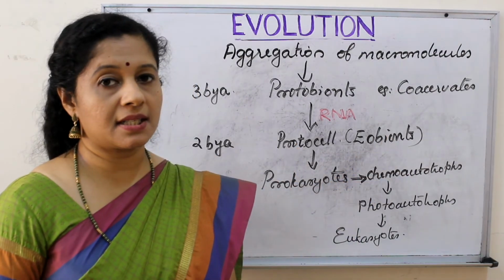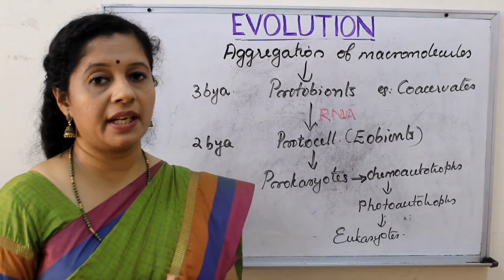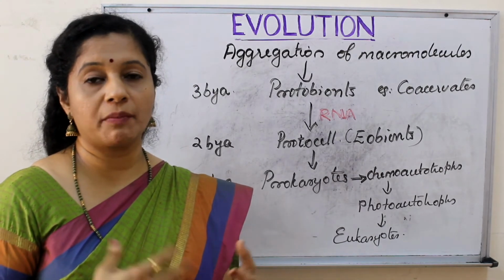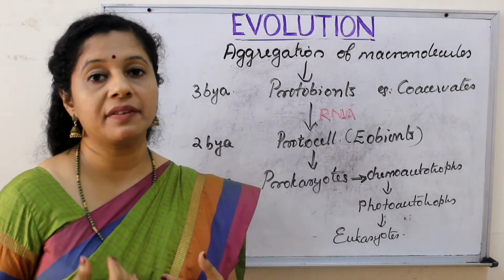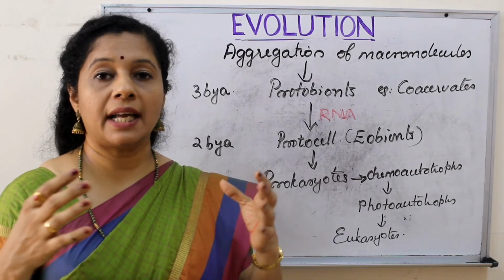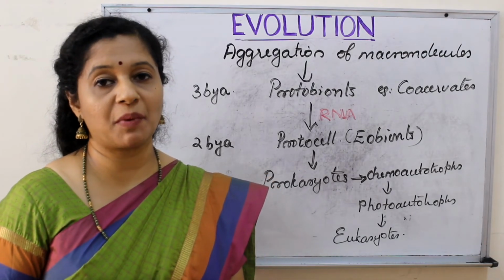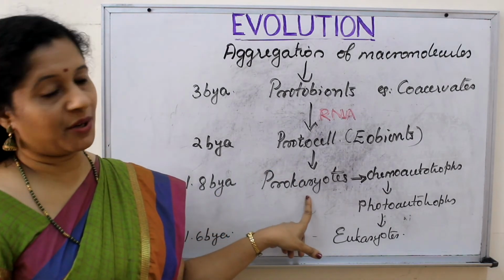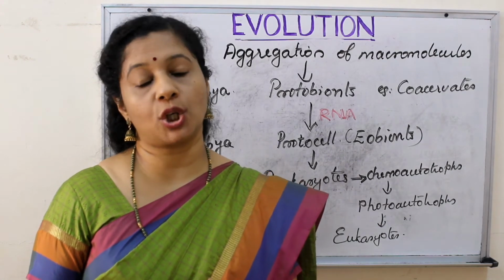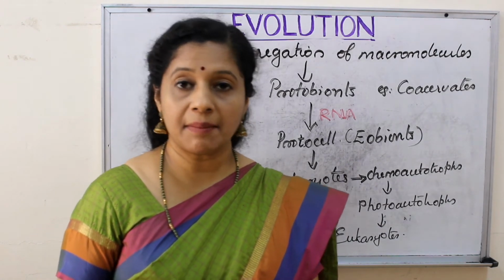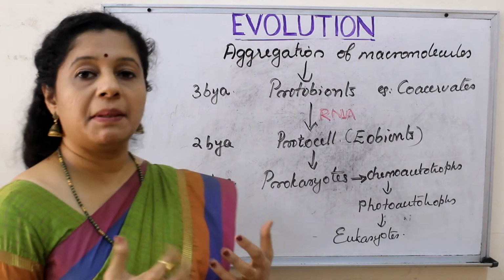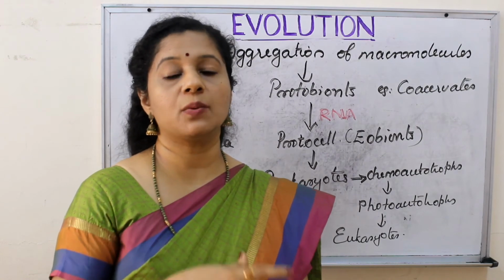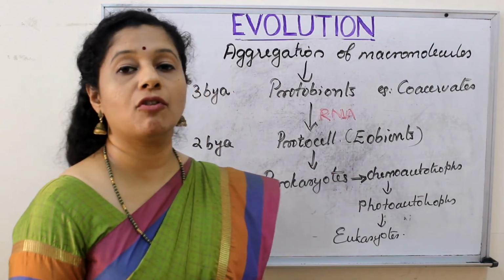years ago. Conditions are still same: hot dilute soup, UV radiations, and plenty of lightning. And because of all these, proteins which were formed slowly started taking up the function of enzymes, and the organic molecules collected to form something called a cytoplasm. So slowly there originated the first cellular form of life called prokaryotes. Initially formed ones were chemoautotrophs, that they could derive energy from chemical substances. But slowly the pigments also formed, and the pigments started absorbing light energy from sun and started using that. The organisms became photoautotrophs.